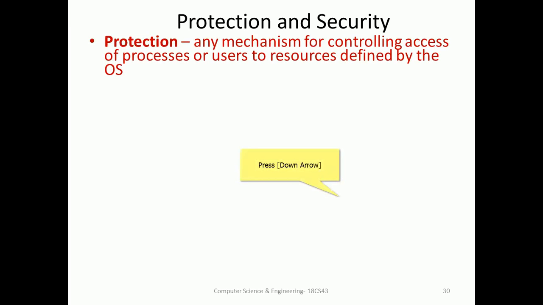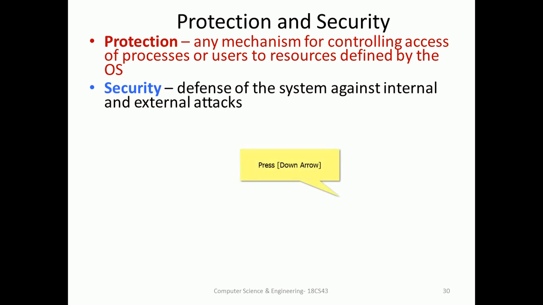Protection and security. Protection is any mechanism for controlling access of processes or users to resources defined by the operating system. This controlling will be performed by the operating system, and most devices will be controlled. Security is the defense of the system against internal and external attacks.